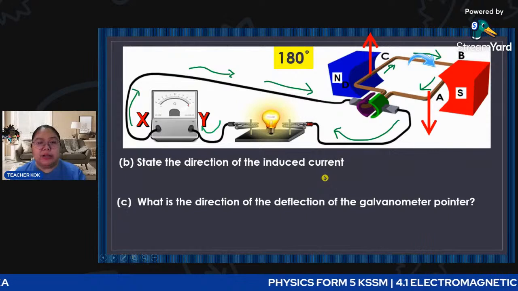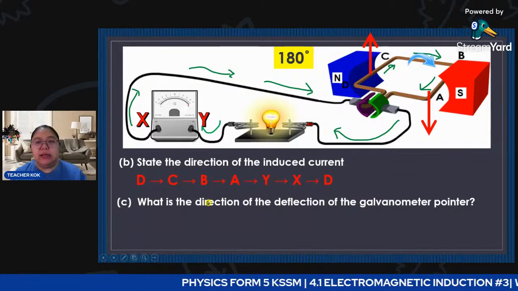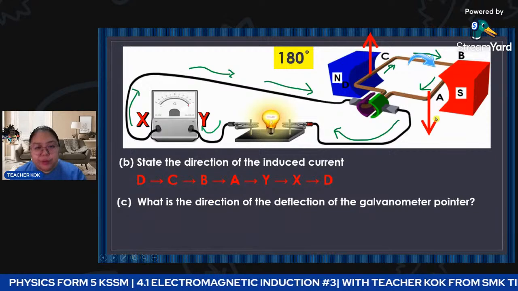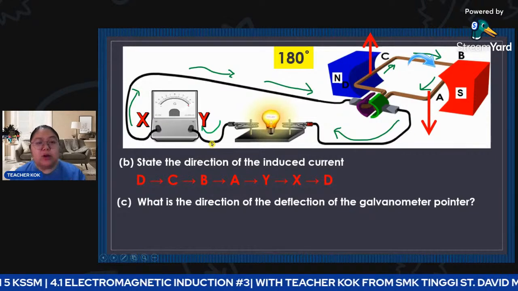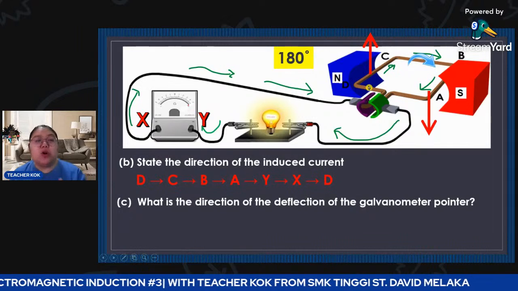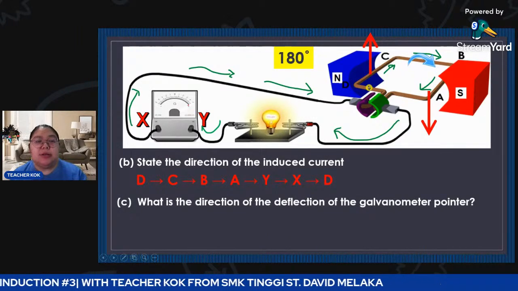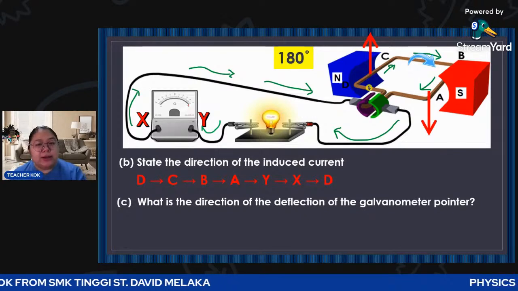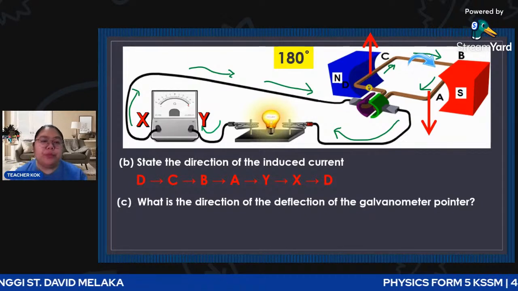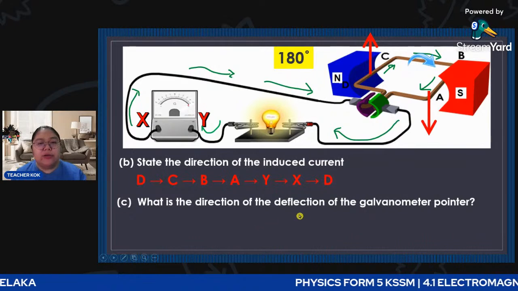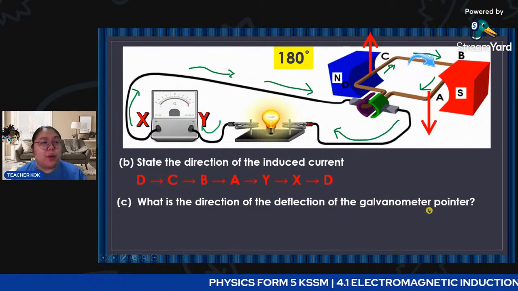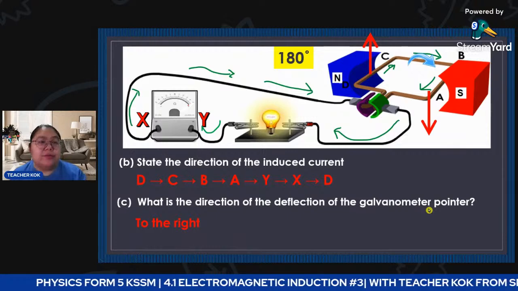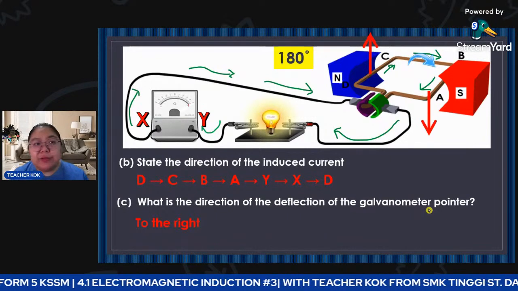Now the direction of the induced current is D to C, B to A. Then A goes to Y, then to X, and the last one goes back to D. So the direction for the internal has already changed, but the external is still the same. What is the direction of the deflection of the galvanometer pointer? They still go to the right-hand side, because the external never changes.